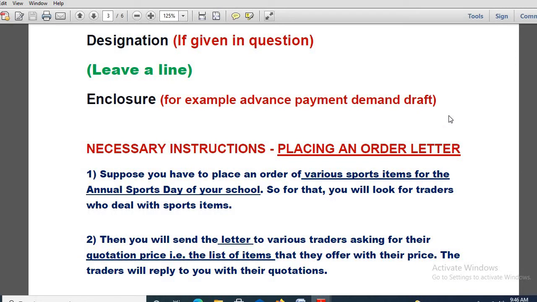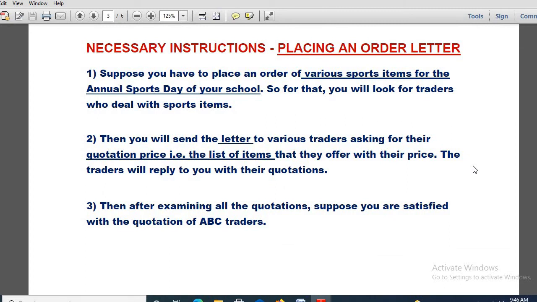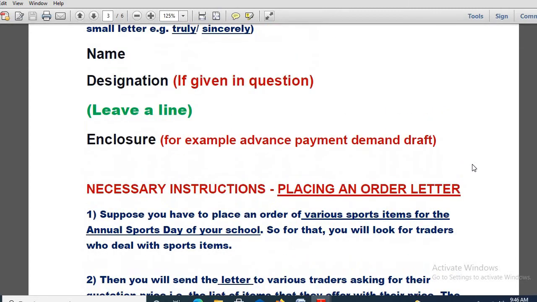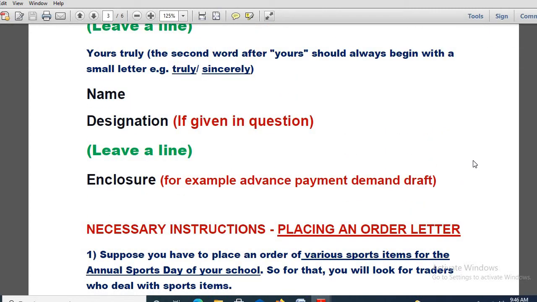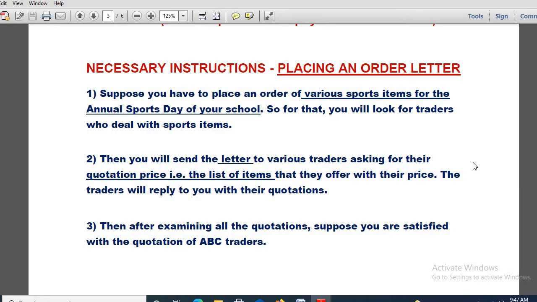Okay, now some more necessary instructions I will be discussing with you all, but up to this, is there any doubt in your mind? You can ask me. Is there any confusion? Is there any doubt, or is it clear to all of you? Okay, fine. So now you see some necessary instructions are there.